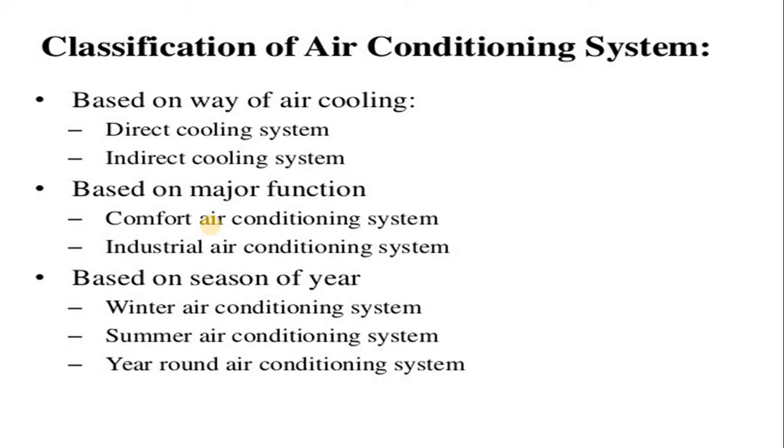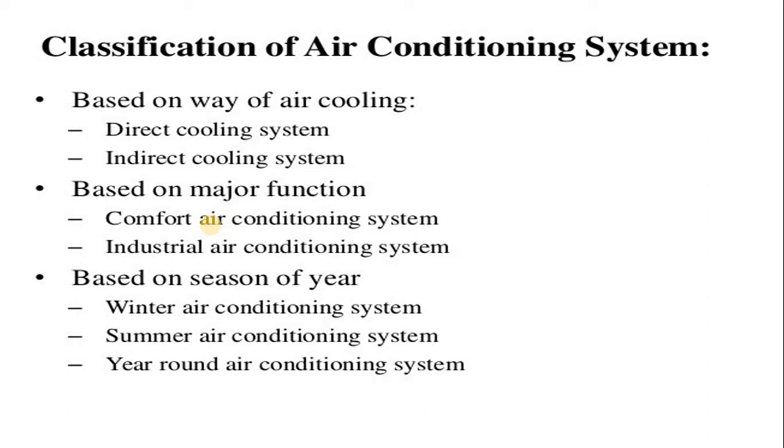So now we will discuss the classification of air conditioning system. Based on the way of the air cooling, there are two types: direct cooling and second one is indirect cooling. Second one is based on the major function. First is comfort air conditioning system, and that comfort air conditioning system is mostly used in the commercial as well as domestic application for providing the comfort to the human beings.